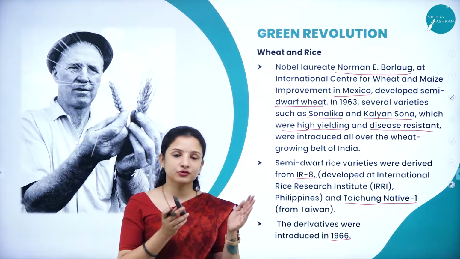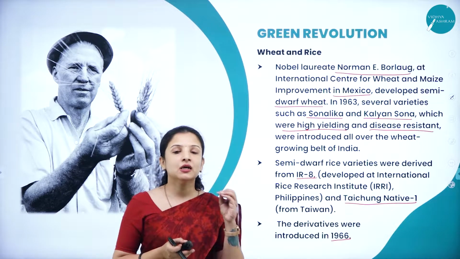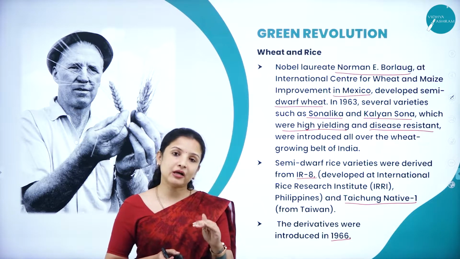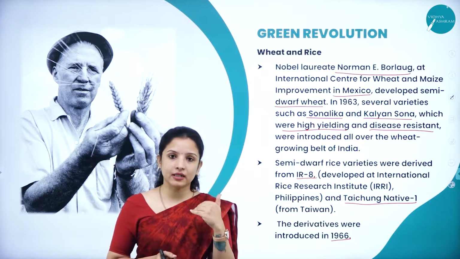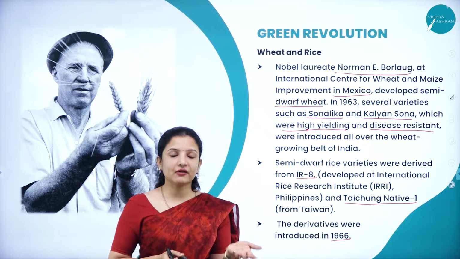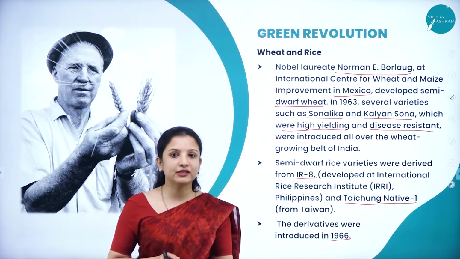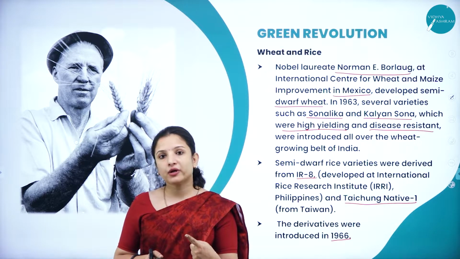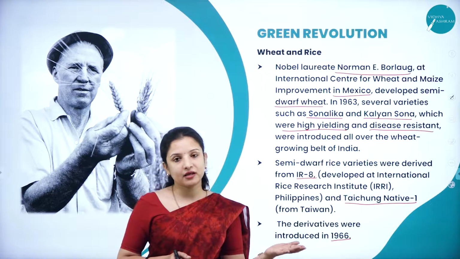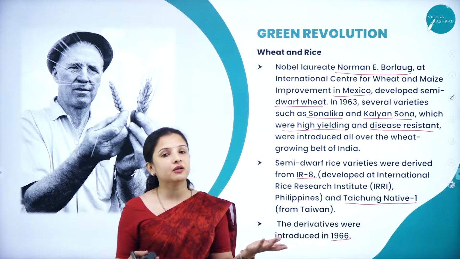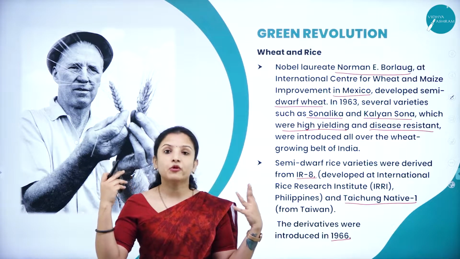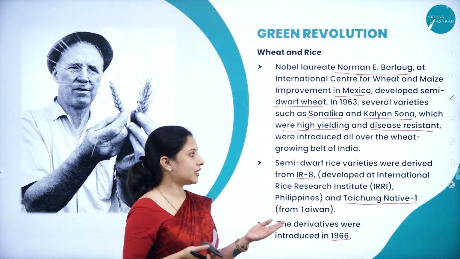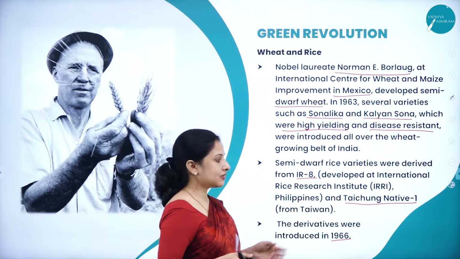That is why they say the green revolution started from the 1960s, because people started to stop growing the wild varieties. Wild varieties, of course, were resistant to diseases, but their yield was very, very less. At the end of the day, the farmer also depends on the yield of the crop, right? Imagine in one season of crop growing, if he can produce only 10 tons, and in a higher yielding variety he can produce about 40 tons, imagine how his income will increase, right? So that is why it brought about the green revolution.